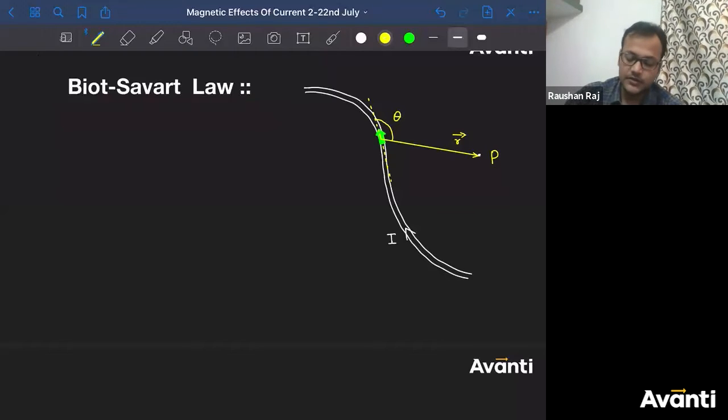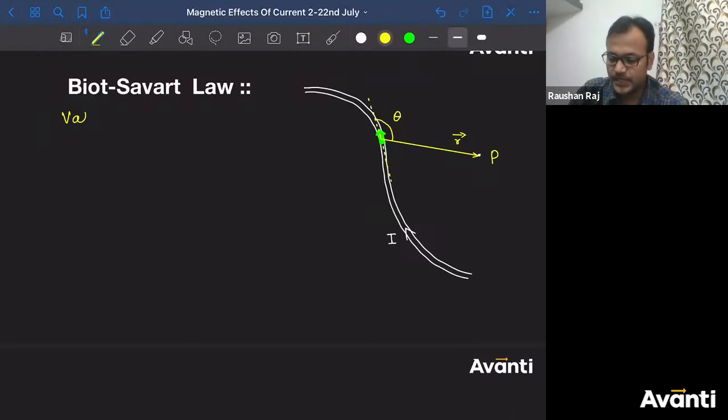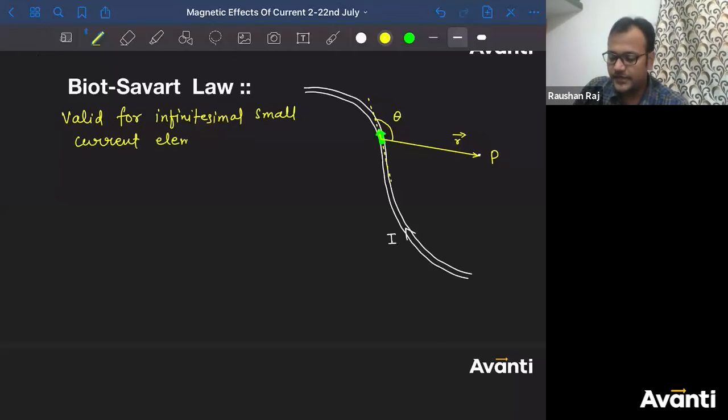Similarly, this Biot-Savart's law is valid for, ध्यान से लिखना, infinitesimal small current carrying element, infinitesimal small current element, and we define that current element as IDL.